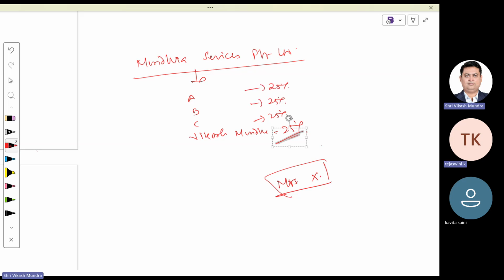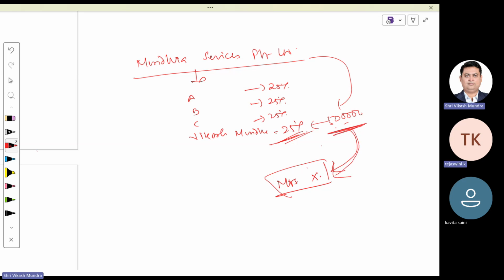The company is supposed to pay, say, rupees 5 lakh to me as a remuneration. I requested the company, please don't pay this money to me. Please pay this remuneration to my wife, considering her as an employee of this company.